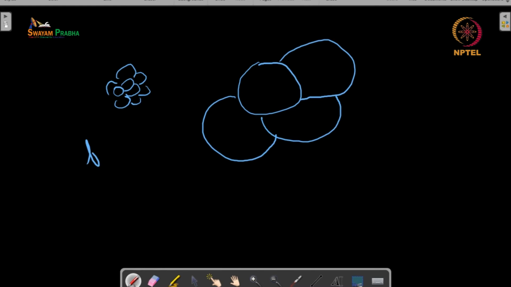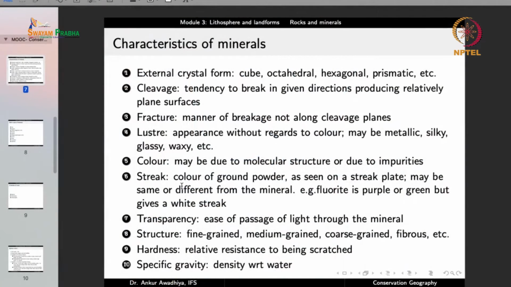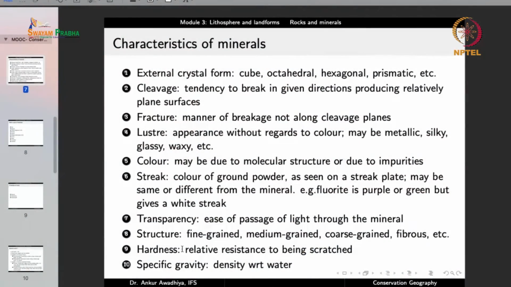Now this is a fine texture, this is a coarse texture, or you can have grains in the form of needles. So this is the structure of a mineral. Is it fine grained, medium grained, coarse grained, fibrous, and so on? But structure is typically difficult to identify under lab settings, so we try not to use it that much.